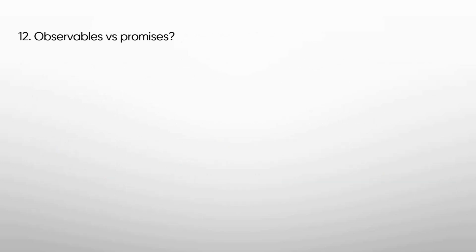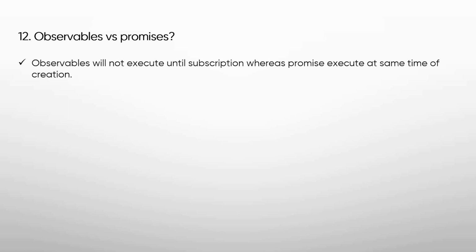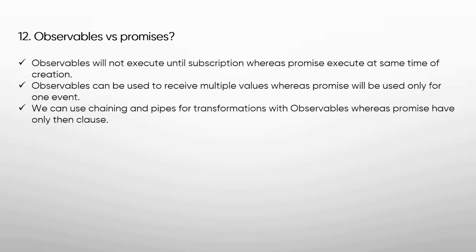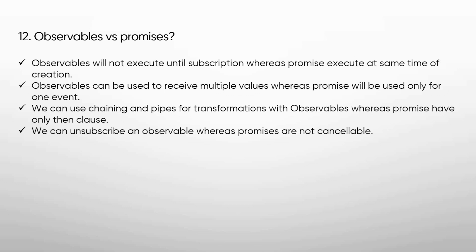Next we will see what is the difference between observables and promises. Observables will not execute until subscription, whereas a promise executes at the same time of creation. And observables can be used to receive multiple values, whereas a promise is used only for one event. We can use chaining and pipes for transformation with observables, whereas a promise has only the then clause. We can unsubscribe in an observable, whereas promises are not cancelable.